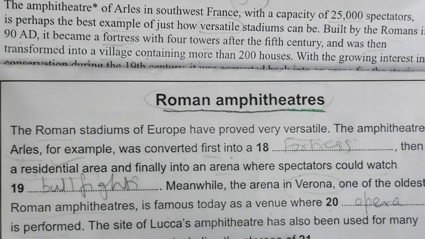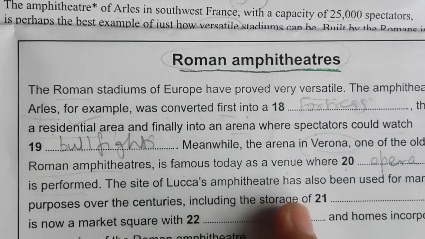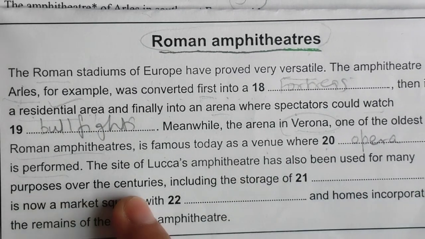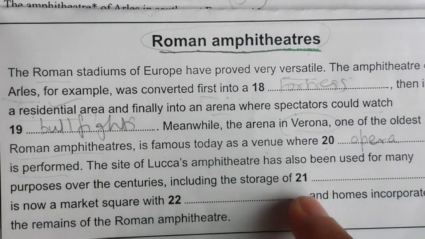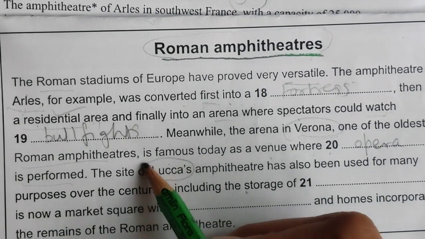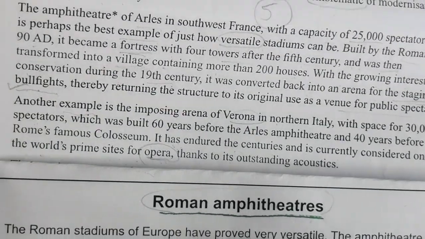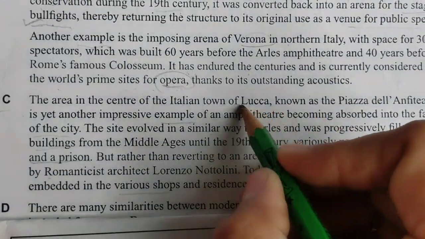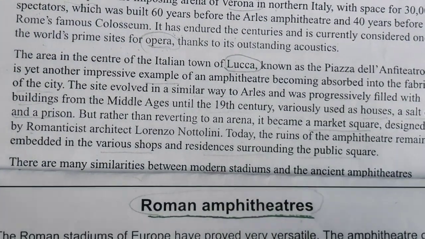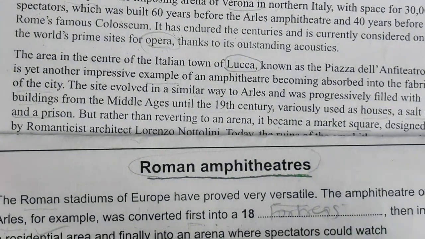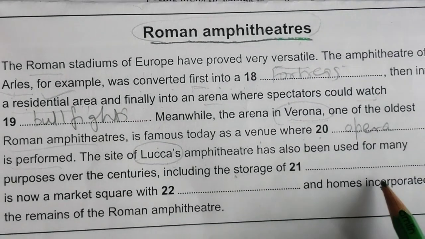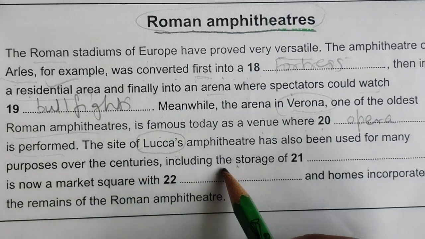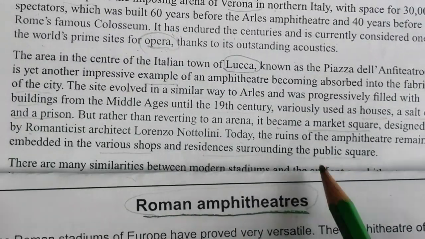So for fill in the blanks, you need to know the paraphrasing of the statement. Okay. The site of Lucca Amphitheatre has also been used for many purposes over the centuries, including the storage of, now this word is the keyword for finding the location, Lucca. Yes, Lucca is in the next paragraph. Okay. So Lucca Amphitheatre has also been used for many purposes over the centuries, including the storage of what?